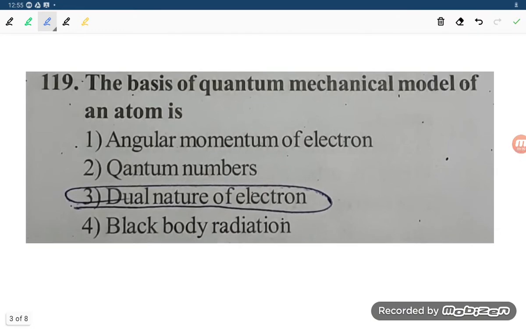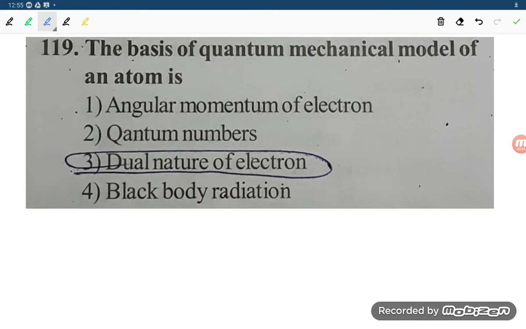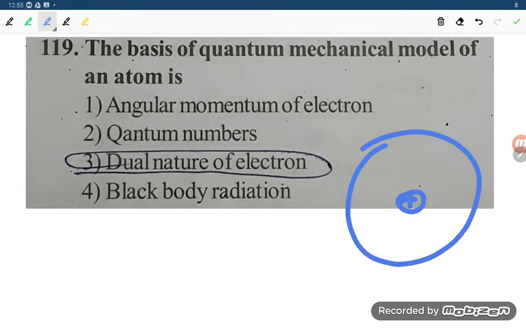The basis of the quantum mechanical model of an atom is angular momentum. No, angular momentum, what is it student? Suppose the electron is moving. After certain time it will go to a different axis, by theta degree. So this is the angular momentum. And the distance, the electron's location distance, that is radial momentum. They are saying the basis of the quantum mechanical model is angular momentum. No, this is not the only basis.